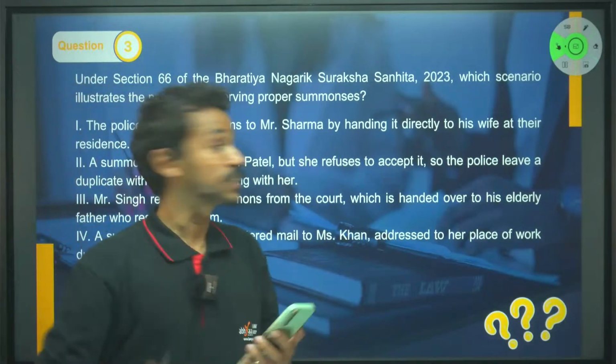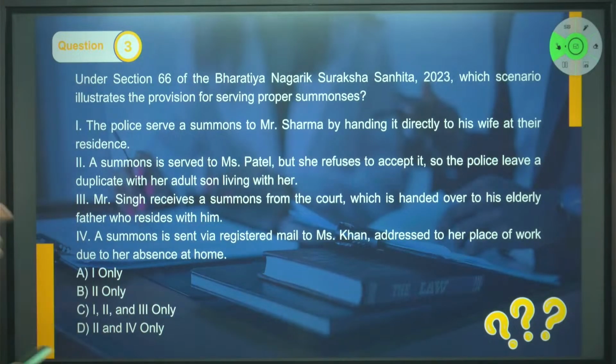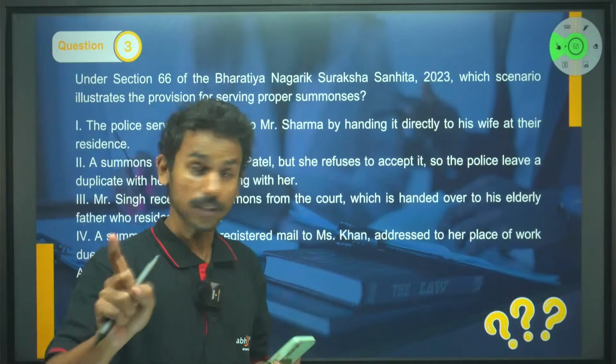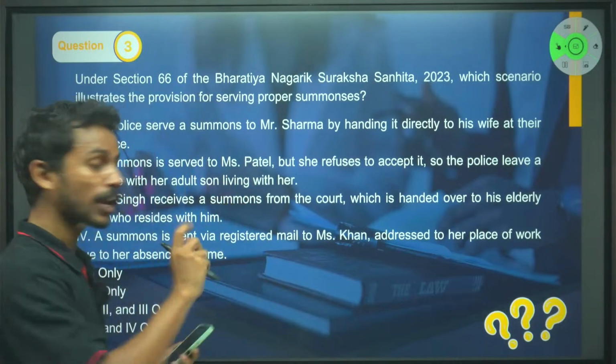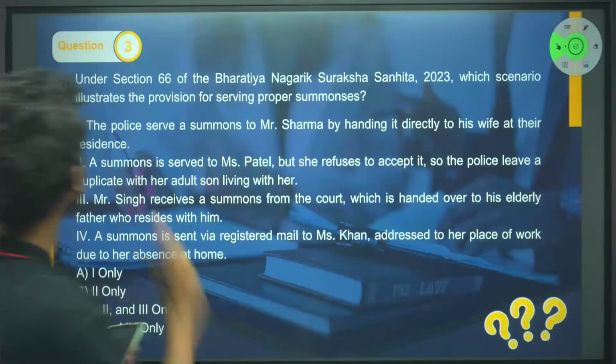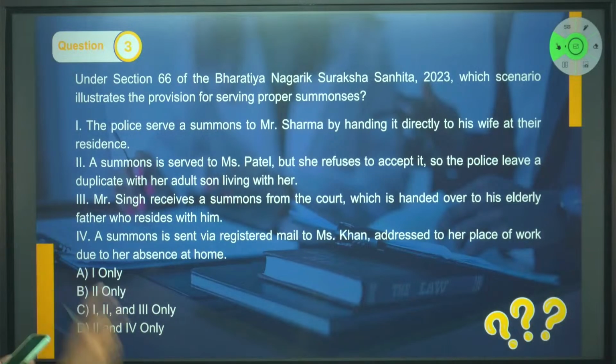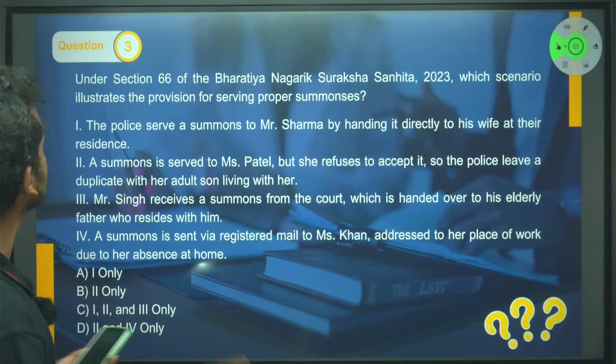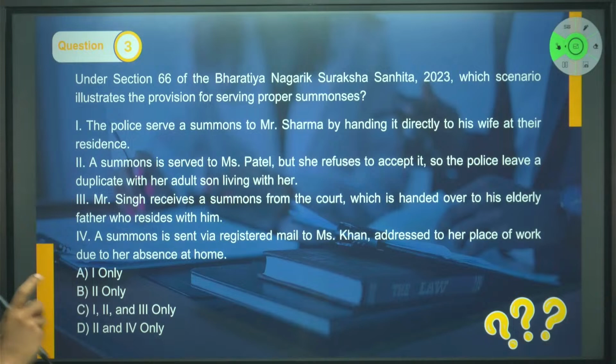Right. What does the question say here? It says under section, again, statement based question. Look at the statements individually and mark true or false. That's how you proceed, right? Under section 66 of the BNSS 2023, which scenario illustrates the provision for serving proper summons?